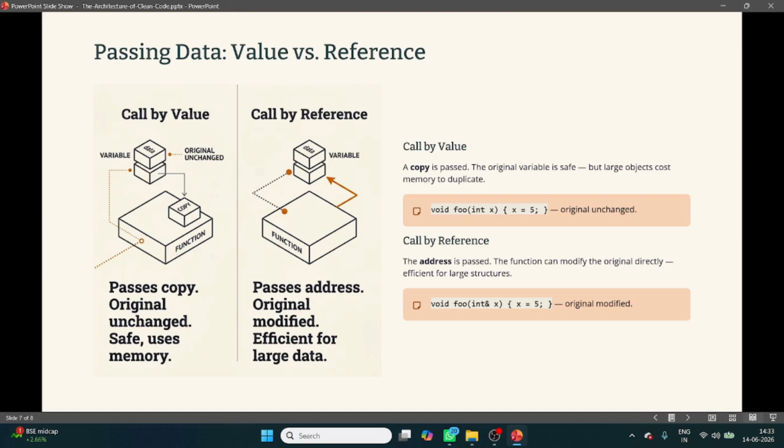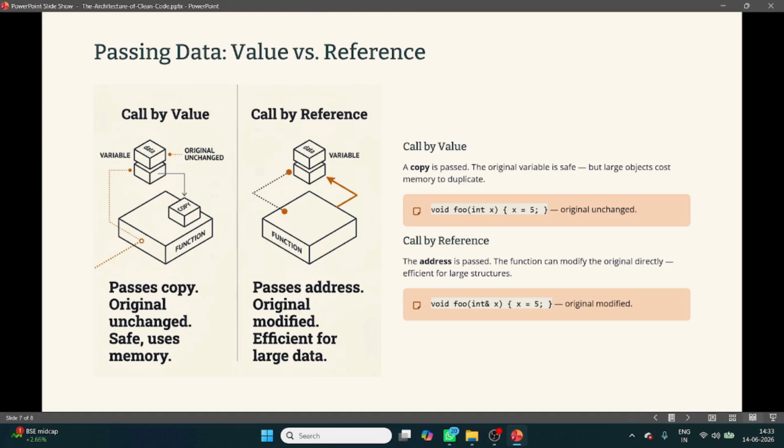But when I use an ampersand, the address, in place of that, then it becomes a reference. So I am going to relate this with one simple code. void change, suppose I have taken int x is equal to 100. The original variable remains unchanged here.